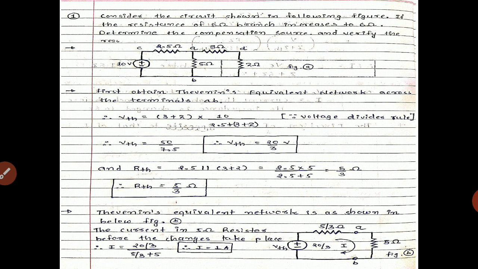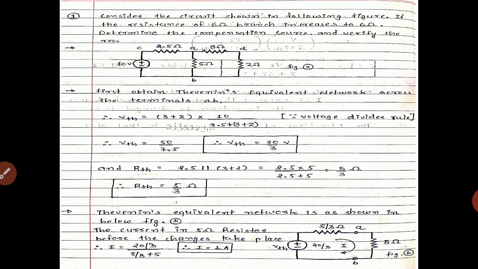Let us discuss example number 1. Consider the circuit shown in the following figure. If the resistance of the 5 ohm branch increases to 6 ohm, determine the compensation source. So we have to find Vc in this example.